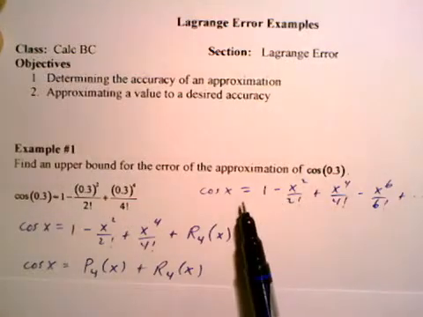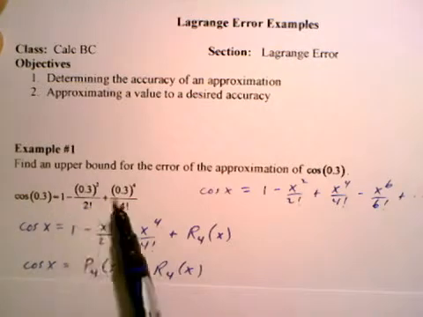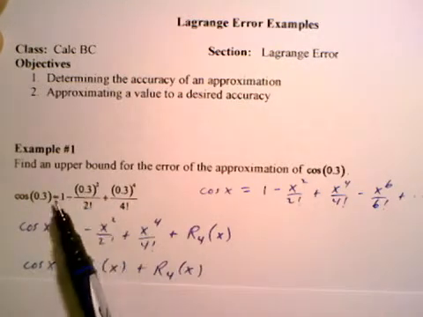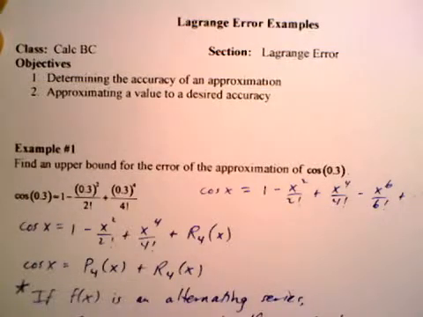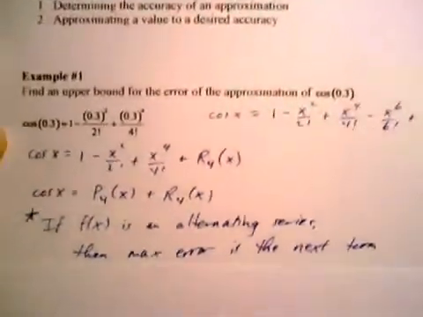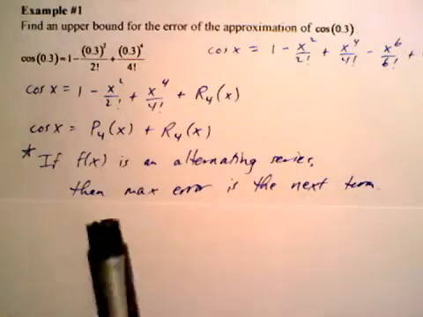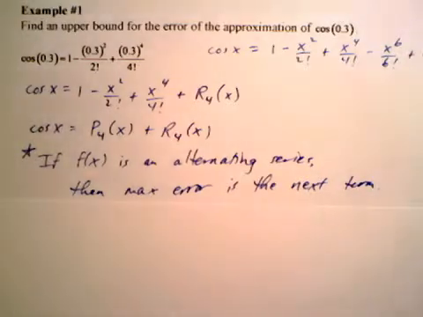The cosine of x is an alternating series, the polynomial approximation alternating in sign: positive, negative, positive. The thing you should write down and remember will save you a lot of time, because it's a lot easier if you don't have to use the Lagrange error method: if f of x is an alternating series, then the maximum error is the next term.